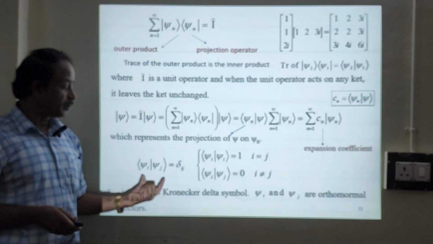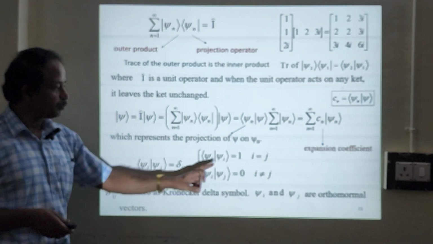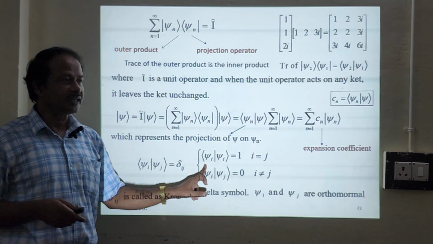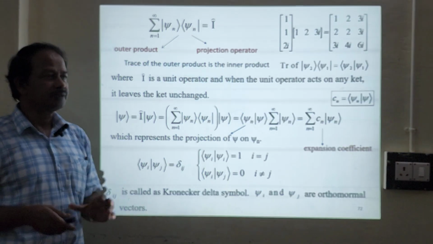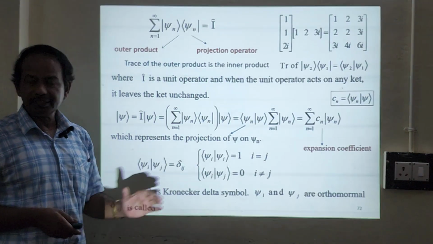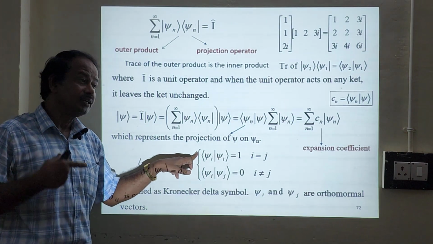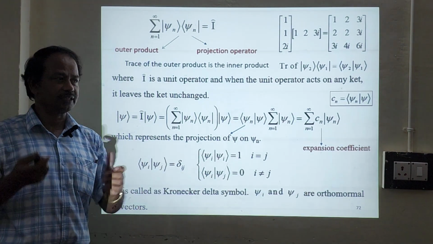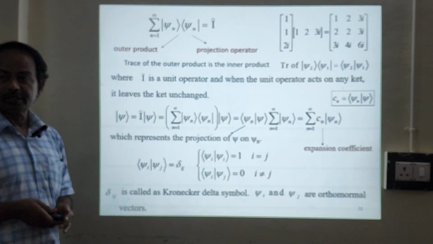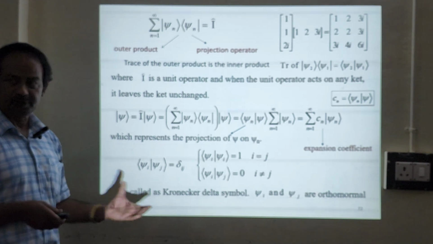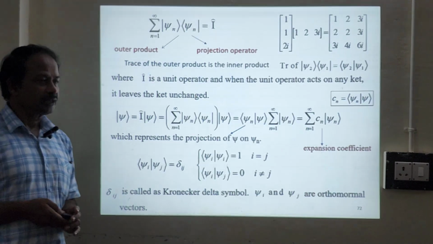So generally we can write the inner product of psi i with psi j, which is nothing but delta ij. Suppose if i equals j, we can write psi i with psi i, that will give you 1. If i is not equal to j, this becomes 0. Both are inner products, and this represents the normalization and this represents the orthogonality. So here delta ij is nothing but the Kronecker delta function, which we have studied already in mathematics. So psi i and psi j are orthonormal vectors.